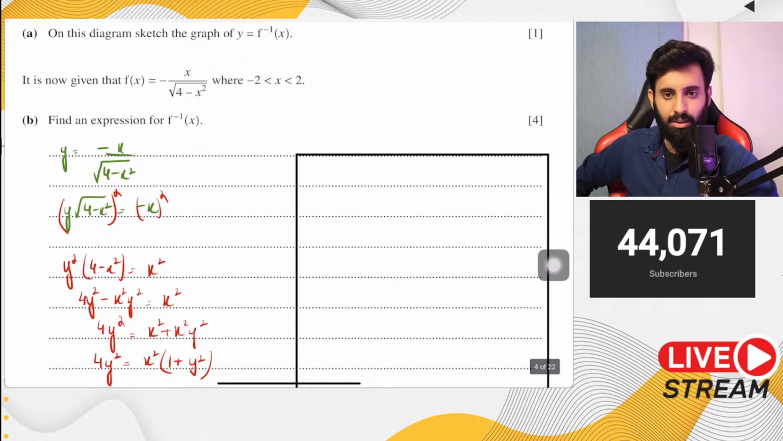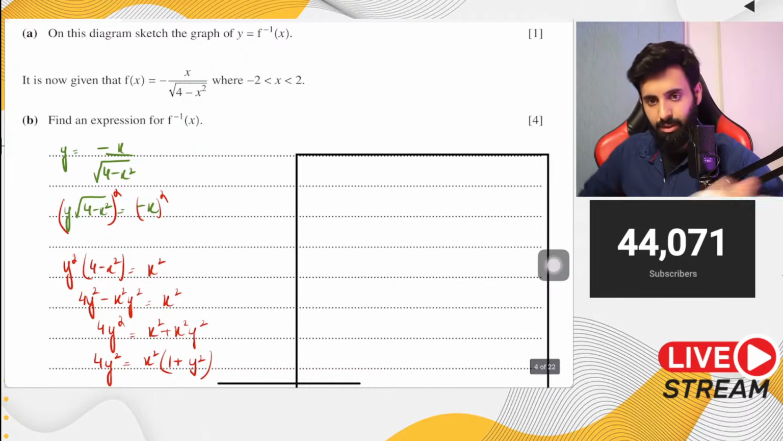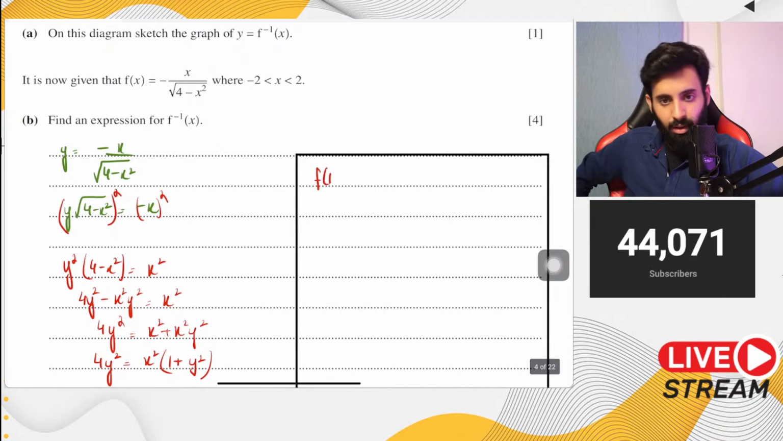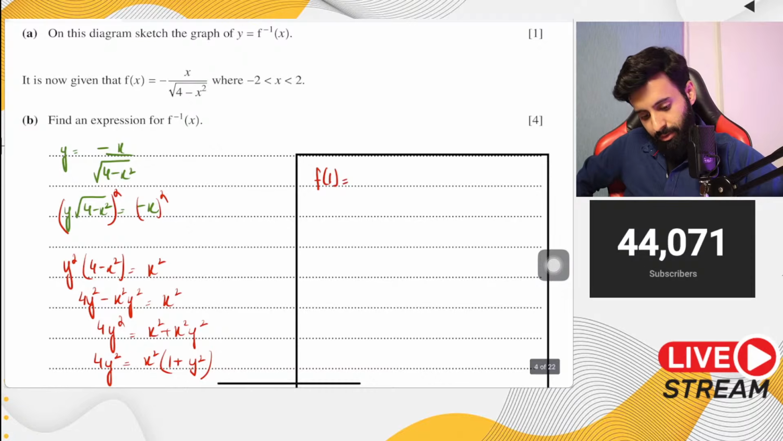Let's say we pick 1. 1 is in between, right? So notice what happens if I plug in 1. So f of 1 is equal to what? f of 1 is going to be equal to -1 over square root of 4 minus 1. So that means here's what we get. We get -1 over square root of 3.